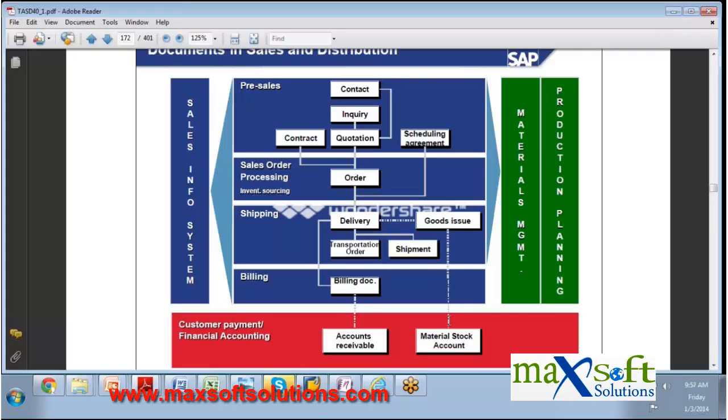And mark my word, many times your business knowledge will be challenged during the interviews, during the work, as a business analyst or a functional consultant or an architect. There are many positions which will be available in the US. Virtually, a combination of sales and distribution and CRM will really help you. But initially, learn SD. It's a good choice, there's no doubt, because you'll understand what happens in the back-end process.